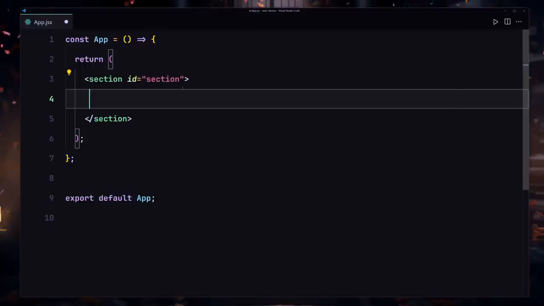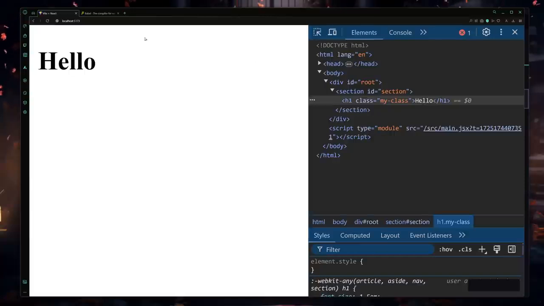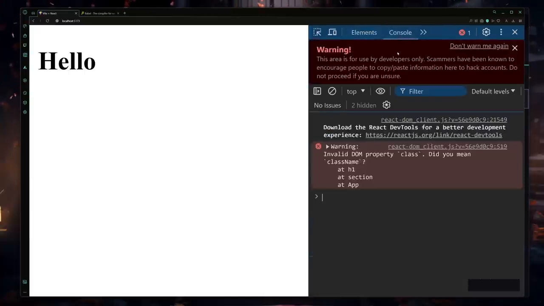The third thing that you have to keep in mind is that anytime you are working with classes, you are not allowed to provide a class by using the class keyword. Instead of class, you have to provide className. So what am I talking about? I'm going to just write h1 and I'll just say hello. And now if I just provide a class right here, I'll just write class, and here I'm going to just say my class, and here you can see it's not going to give me any error. Now if I save my file, and now if I refresh there and go into my console, now it's going to give us this error like invalid DOM property class. Did you mean className?